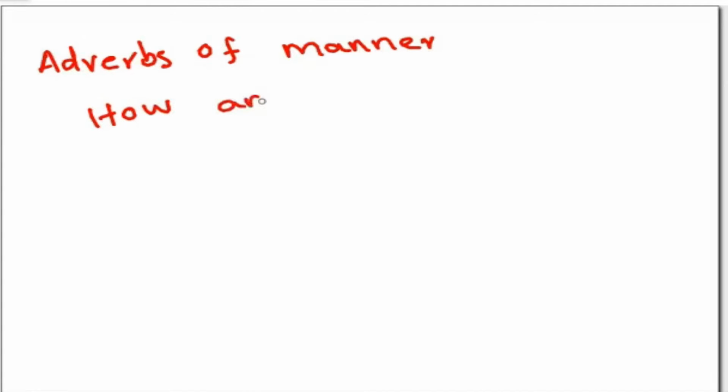First, I'm going to explain what each subtitle means. Like first, what is adverb of manner? Adverbs of manner show how an action is done. This is adverb of manner.